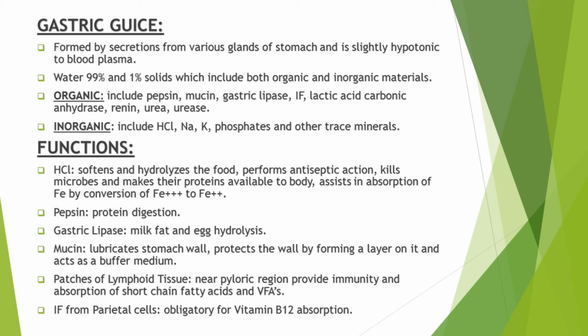This 1% of solids is again divided into organic solids and inorganic solids. Organic constituents of the gastric juice include pepsin, mucin, gastric lipase, intrinsic factor, lactic acid, carbonic anhydrase, rennin, urea, and urease. On the other hand, inorganic substances include HCl (hydrochloric acid), sodium, potassium, phosphates, and other trace minerals. Both the organic and inorganic substances play very important roles in the function of gastric juice.